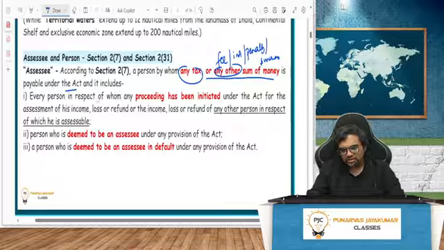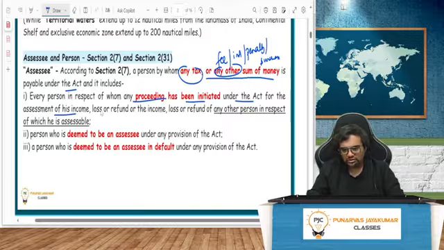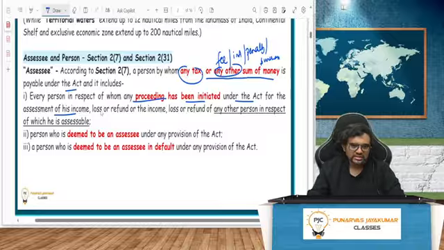So every person in respect of whom any proceeding has been initiated under the Act for the assessment of his income is also called an assessee. Assessee does not mean only for this assessment year. That's what I am trying to tell. You can be an assessee this year for four years ago also, is what they are trying to tell.